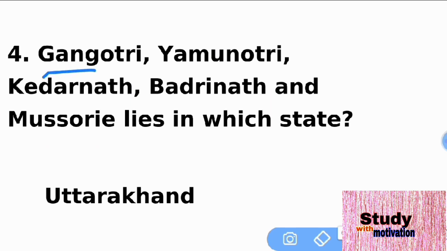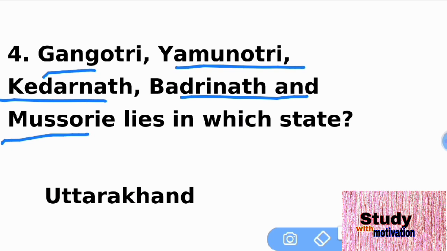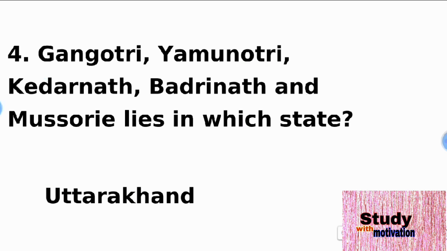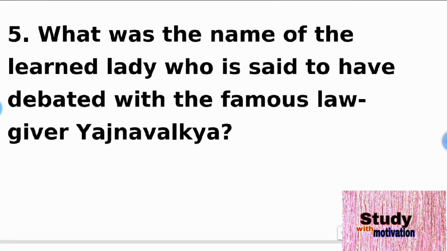Gangotri, Yamunotri, Kedarnath, Badrinath, and Mussoorie lie in which state? That is Uttarakhand. The capital of Uttarakhand is Dehradun. The emblem of Uttarakhand is a diamond shield, and the languages of Uttarakhand are Hindi and Sanskrit. The next question is 5.